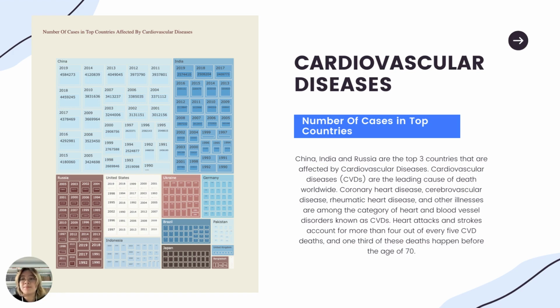Coronary heart disease is a problem of the heart and its system. The main cause of death is from heart and blood vessel disorders, as well as CVDs. Heart attack and stroke are counted as deaths from these problems.